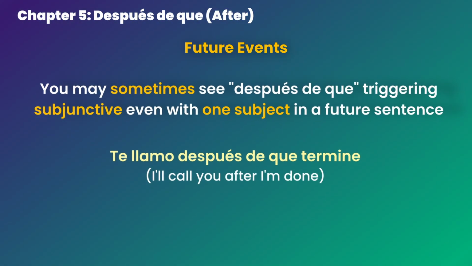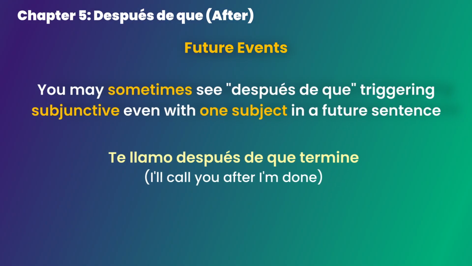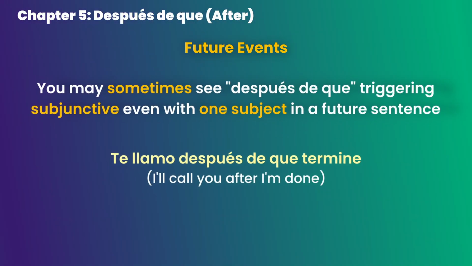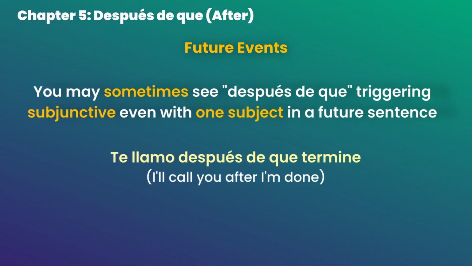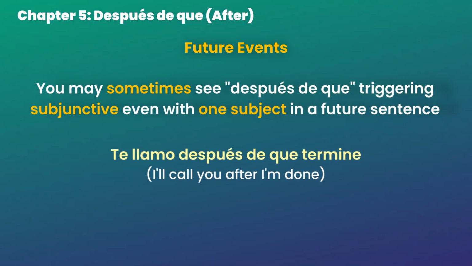It's not wrong. The translation doesn't change, so you don't need to worry about it right now. Just don't let it overwhelm you if or when you see it. For now, when you have a future event with only one subject performing two actions, stick with the después de plus infinitive.